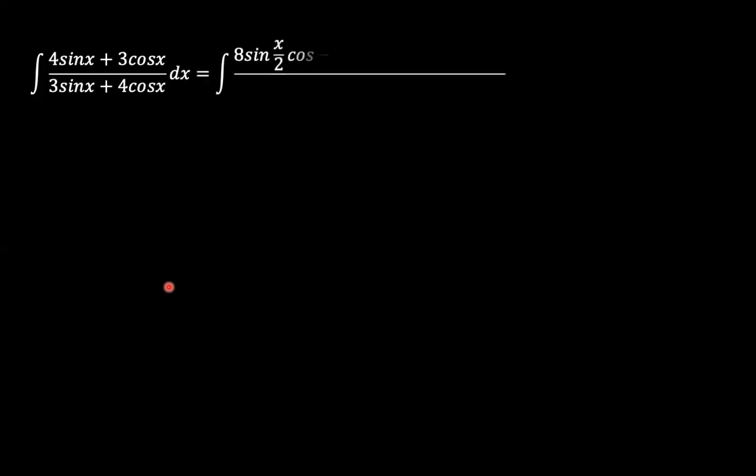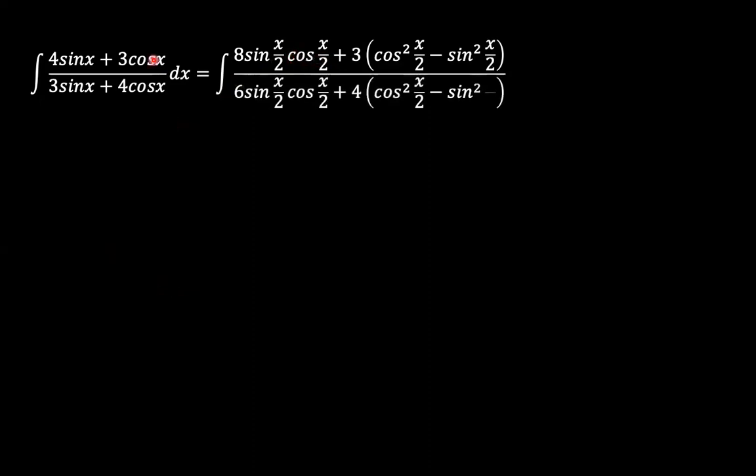So substituting that into the original equation, we have first of all to expand the sine x and cosine x term. We know sine x is twice sine x over 2 times cosine x over 2. So that multiplied by 4, we get 8 sine x over 2 cosine x over 2. And then 3 here, cosine x is the same as 3 times cosine squared x over 2 minus sine squared x over 2. The denominator, obviously, sine x is twice sine x over 2 cosine x over 2. So we have 6 sine x over 2 times cosine x over 2 plus 4 into bracket cosine squared x over 2 minus sine squared x over 2.